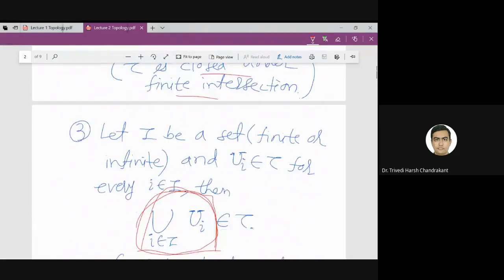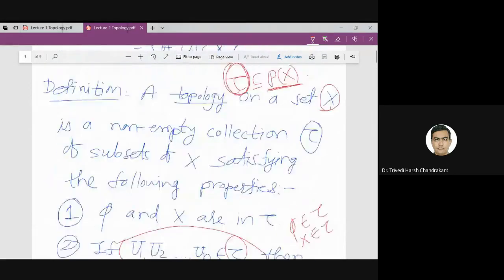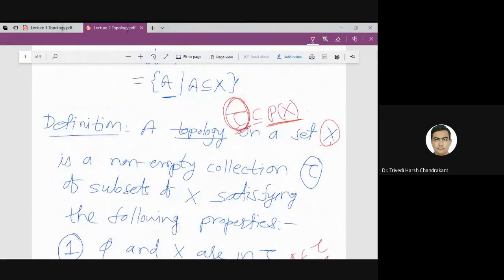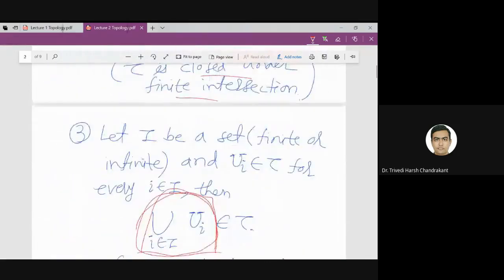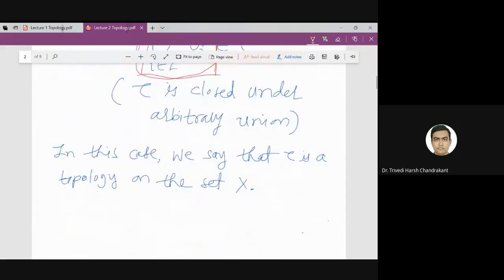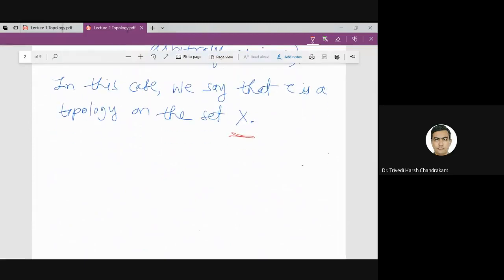So these three axioms, if this family tau satisfies these three axioms, then that family is called a topology on the given set X. So this is the definition of the topology. Now here, what is the meaning of an open set? So this is the first point.